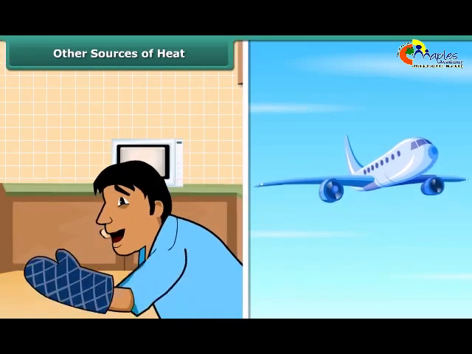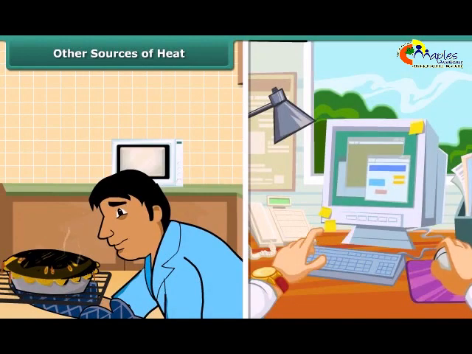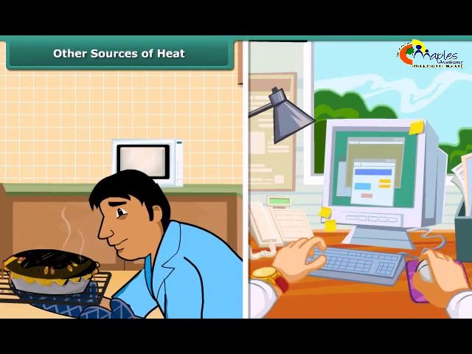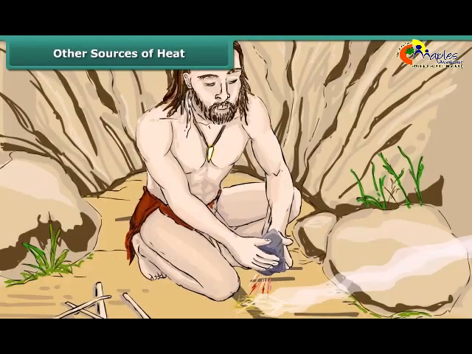Electricity also gives heat. Man uses electricity to cook the food and to work the machines. Heat can also be produced by rubbing two things together. This is by doing mechanical work. Rub the palms of your hands together. What do you feel? You will feel that it is hot. The ancient man generated fire by rubbing two stones.